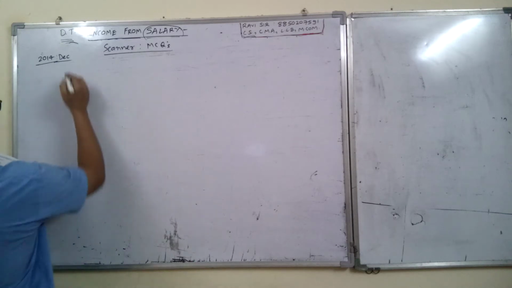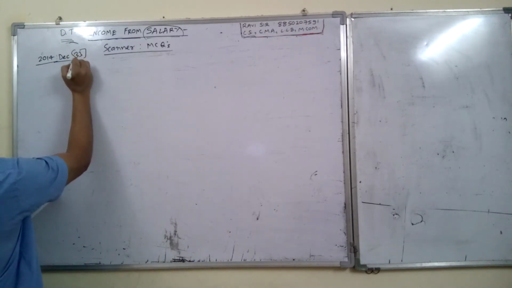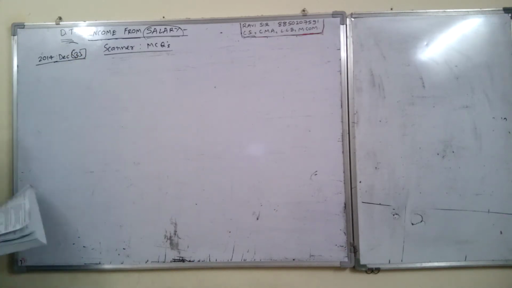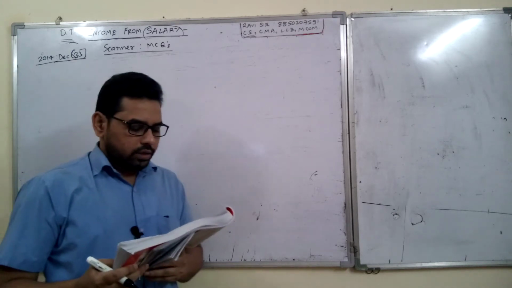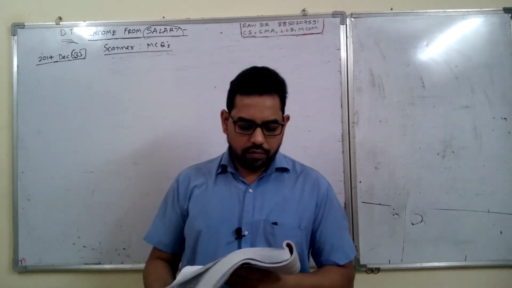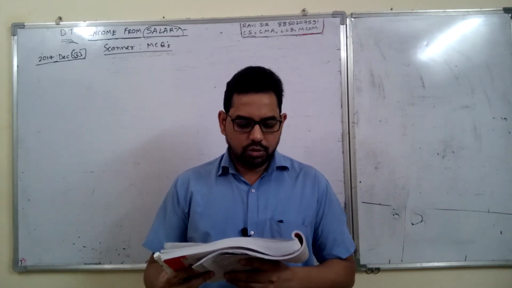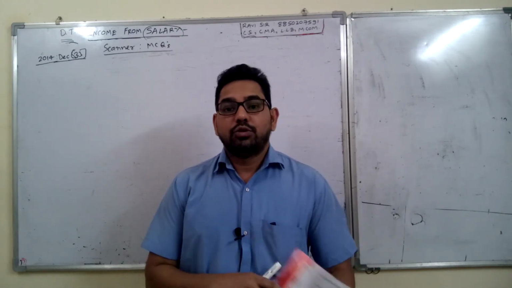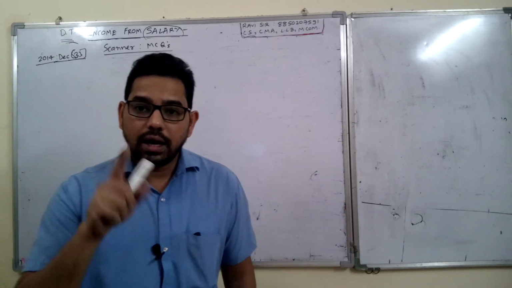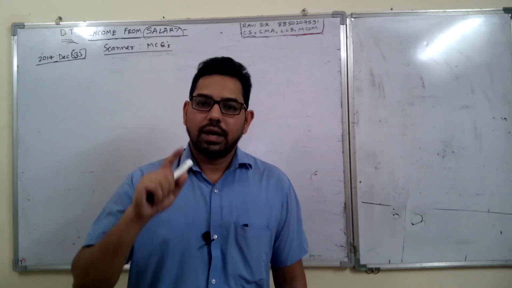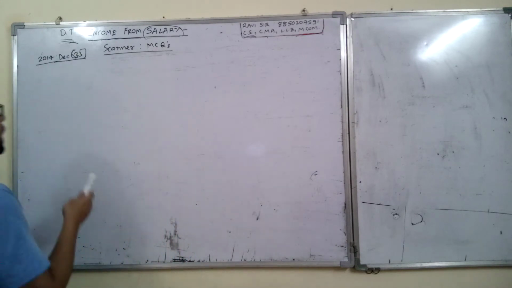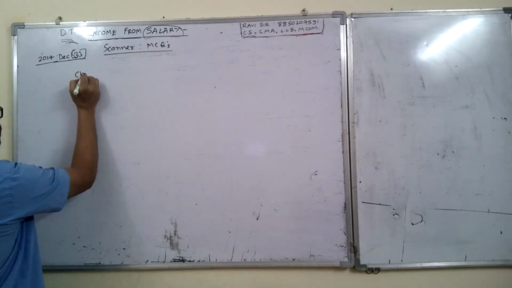Next question, December 2014, question number 33. Children education allowance received by an employee from his employer is rupees 80 per month per child for 3 children. Taxable education allowance will be, again, they have used the word allowance, so you have to refer to the chart of allowance.